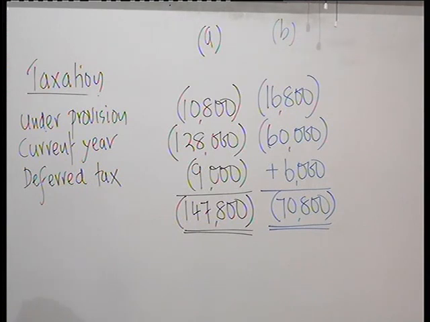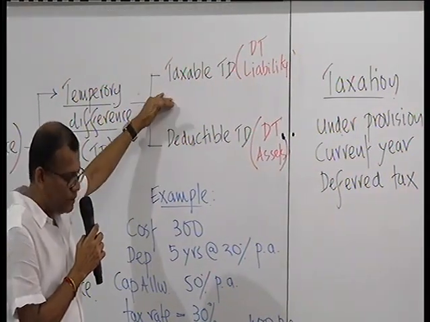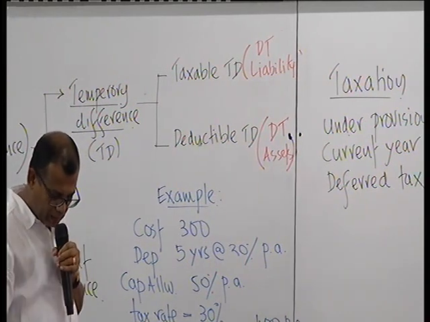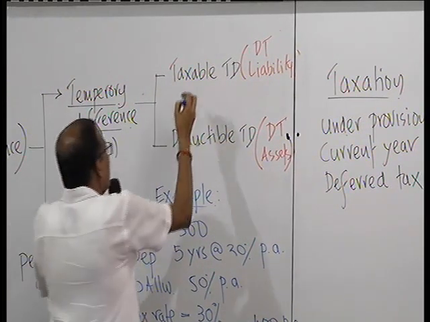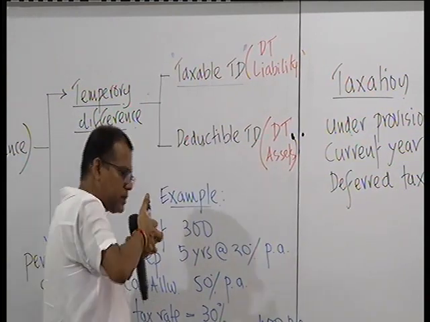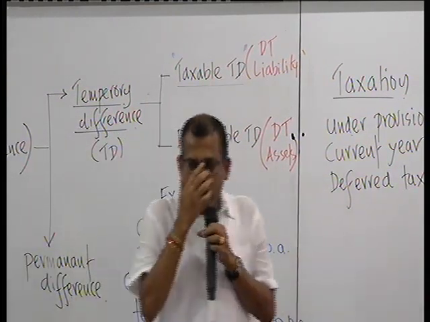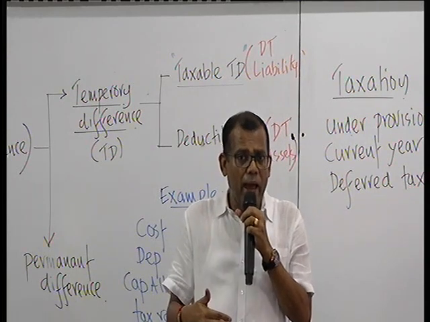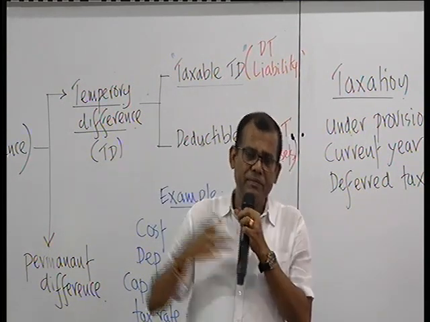Okay, now we will look at these two items, taxable temporary difference and deductible temporary difference, in more detail. First of it is taxable temporary difference. Now just to remind you again, taxable temporary difference always will give you tax benefit now and then it will get reversed later.